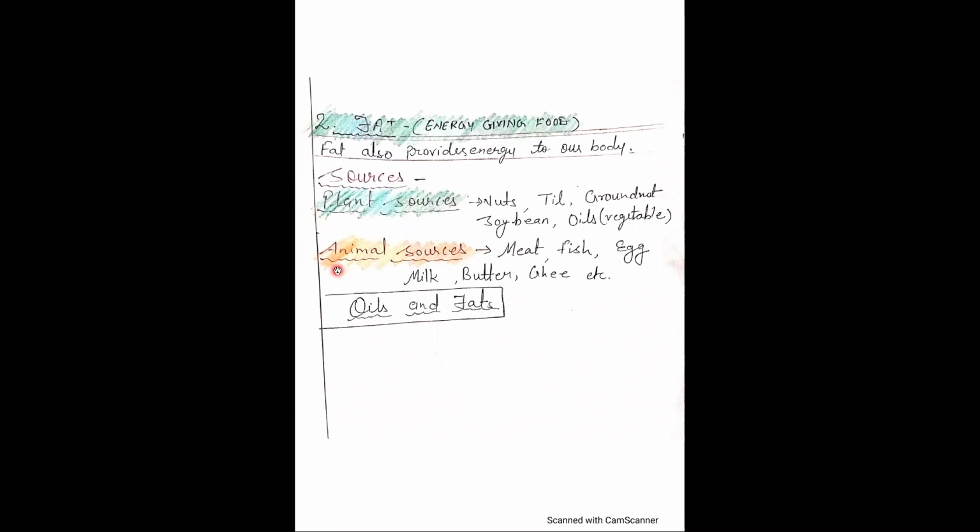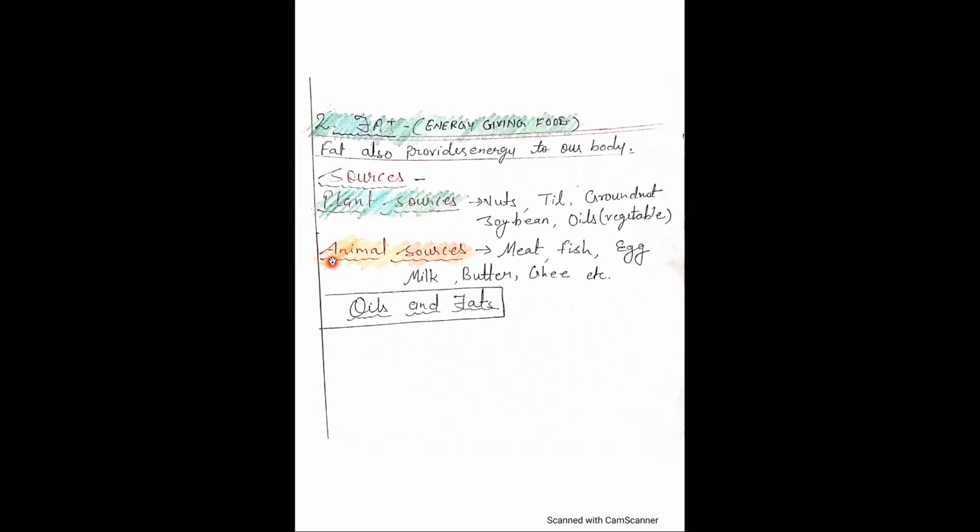So fat provides energy to our body, so it is also called energy giving food. In addition, it also helps our body to use some vitamins. There are some vitamins which are only soluble in fats or oils. So fat also helps our body to use some vitamins. We obtain fat from two sources, as we have learned in lesson number 1. Whatever food we eat comes from two sources: plant source and animal source.